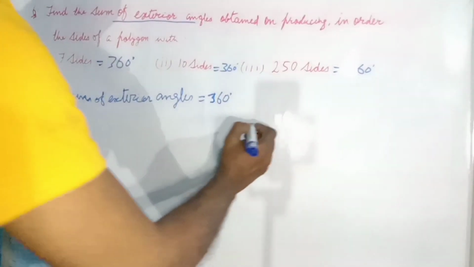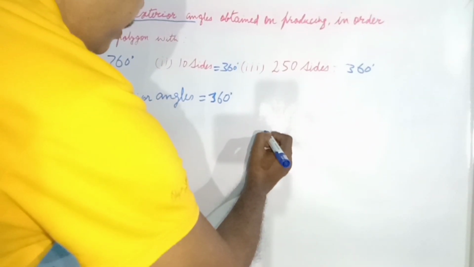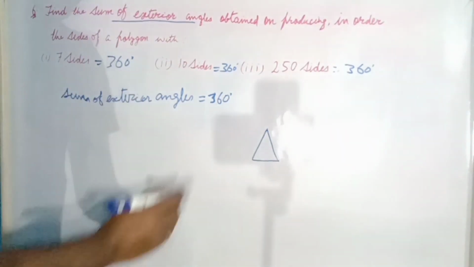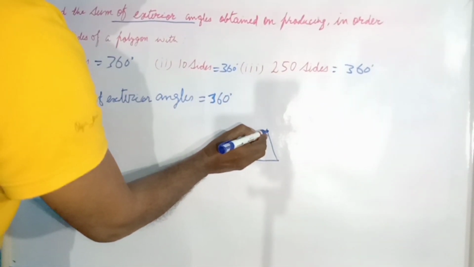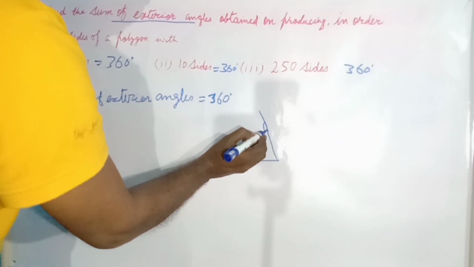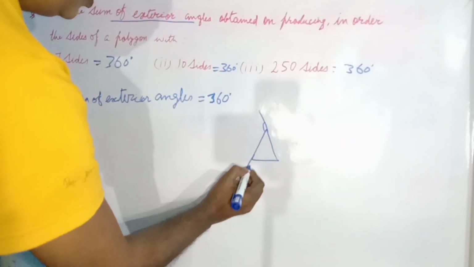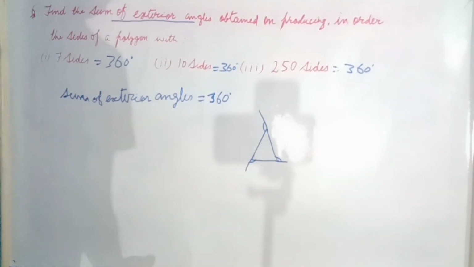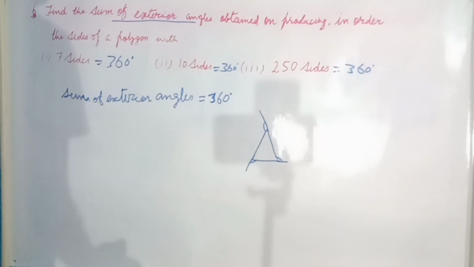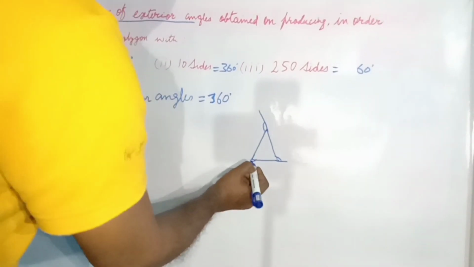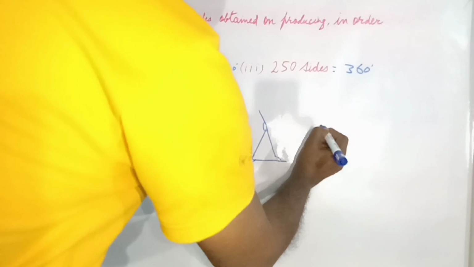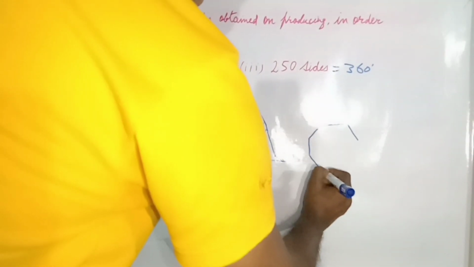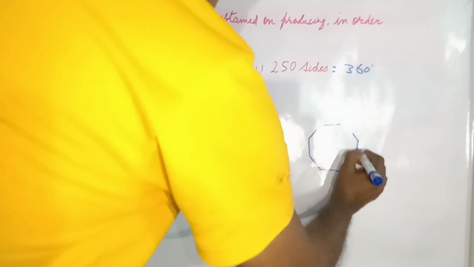How is it obtained? Let me draw a polygon. Draw a triangle. This one is also a polygon. We will produce the sides in order like this. This is an exterior angle, and this one, and this one. Any polygon you can draw like this.